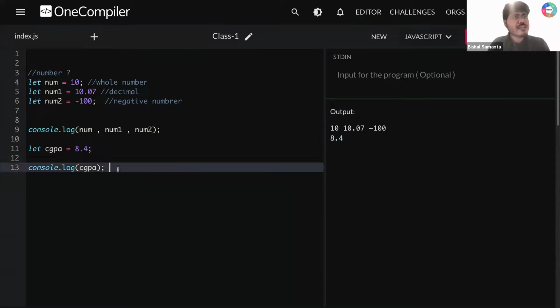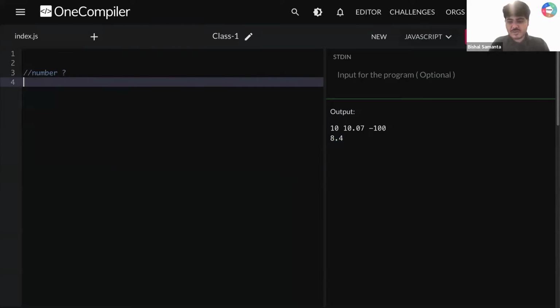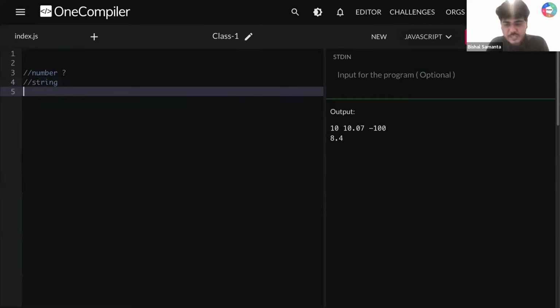Now let's move to the next one, which is called the string data type. I need all of you to understand. In JavaScript, whenever you see anything inside double quotation, or you can use single quotation, any value inside the quotation is nothing but a string data type.